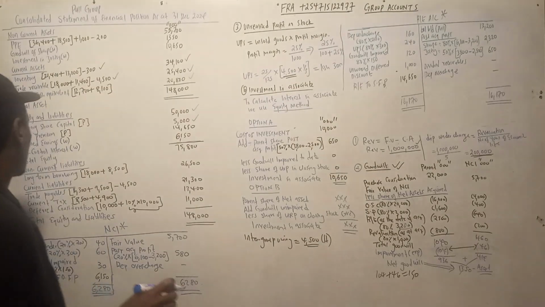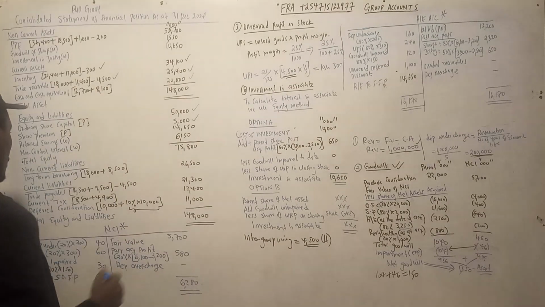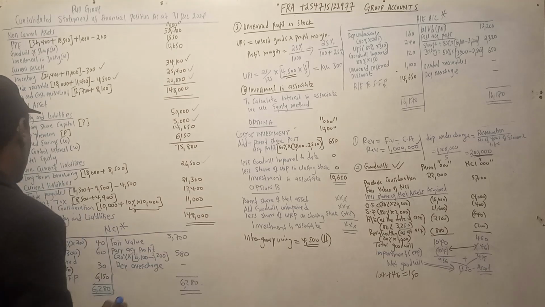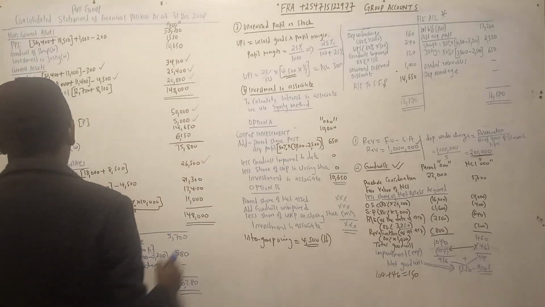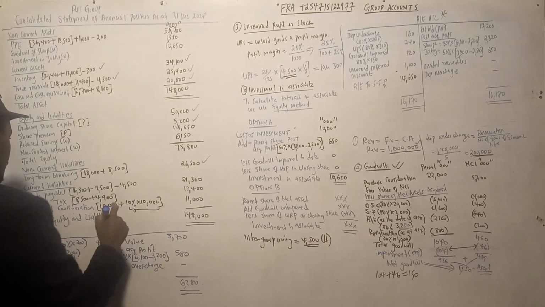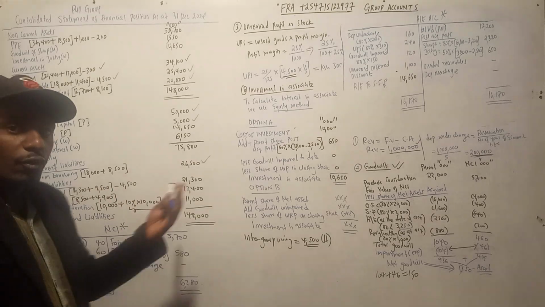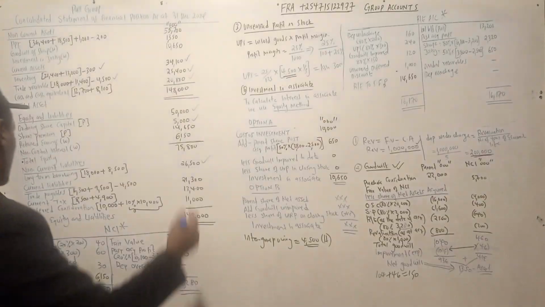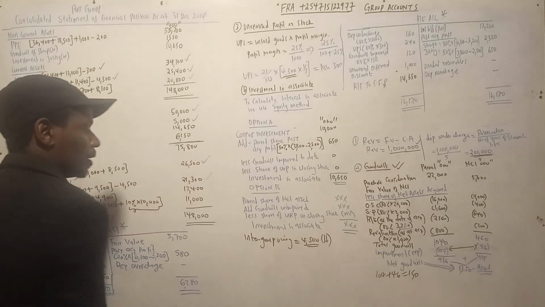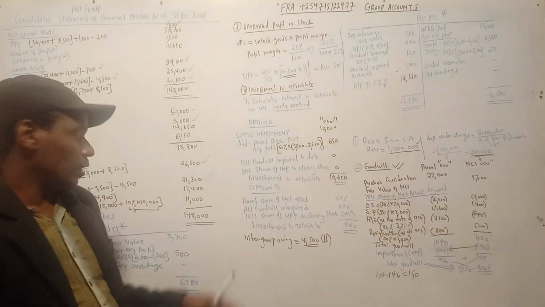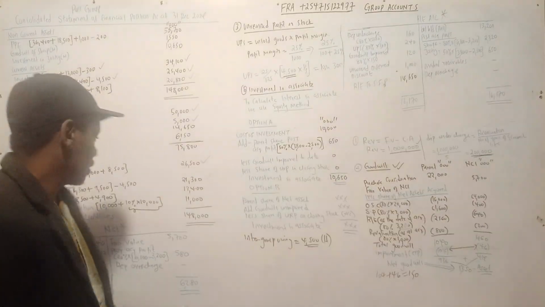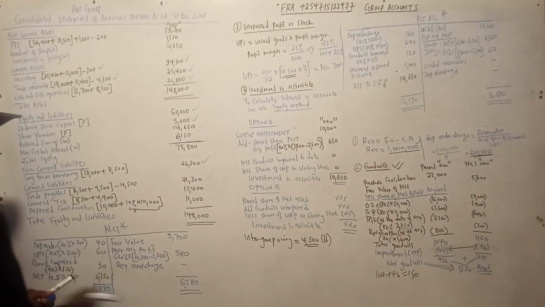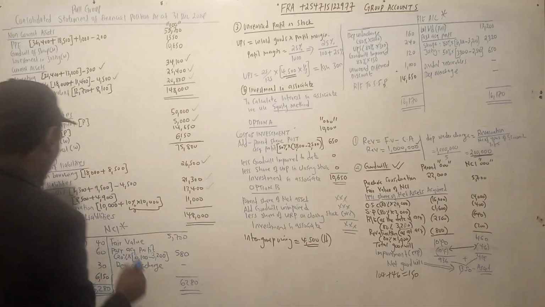So this one requires a working for retained earnings. Now you have this one, a mark. You have this one, a mark. So make sure in an exam, for long-term borrowing, you just take the one for the parent and the one for the subsidiary. Same for trade payables, you take the one for the parent and the one for the group. Then you deduct the owings, the intergroup owings. That one is okay. Current tax the same: you add the one for the parent and the one for the group.